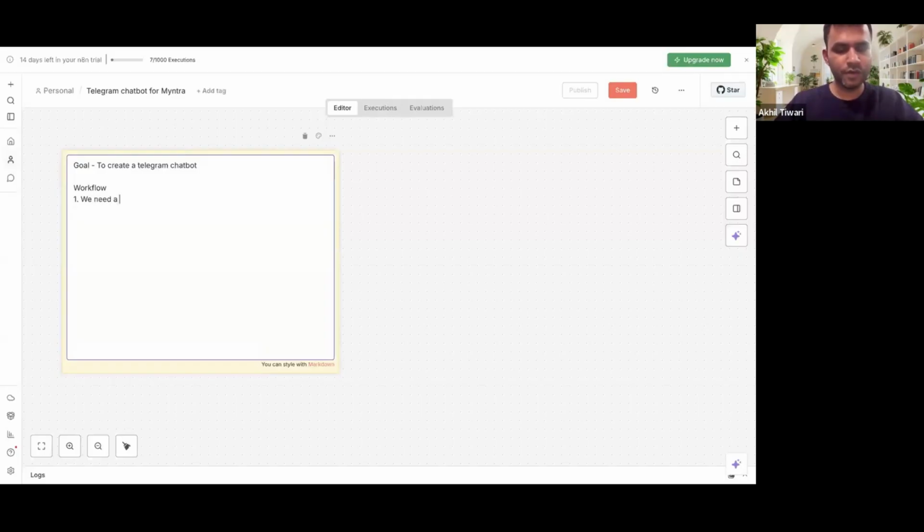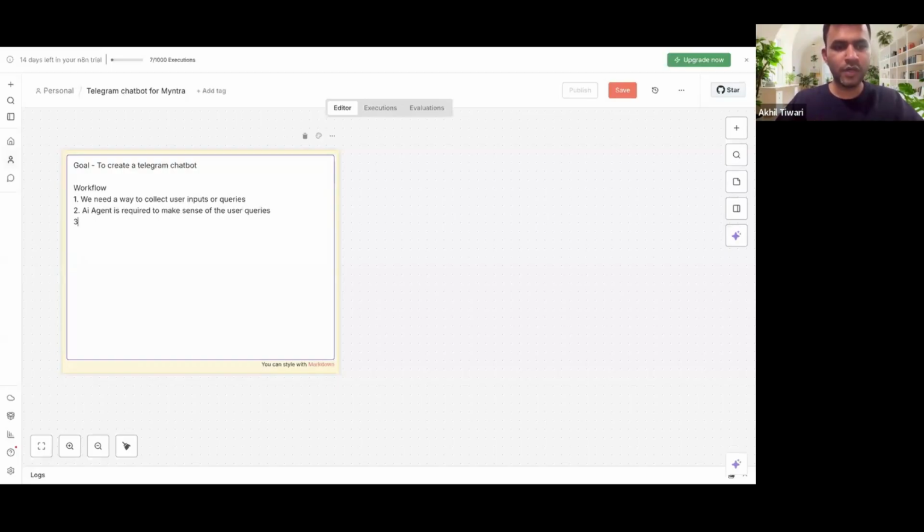So we need a way to collect user inputs or queries. That's the first activity that we definitely want to do, right? And post that, we need someone who can make sense of this information, right? Probably an AI agent is required to make sense of the user queries, right?